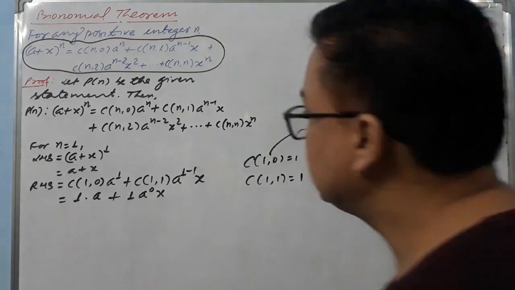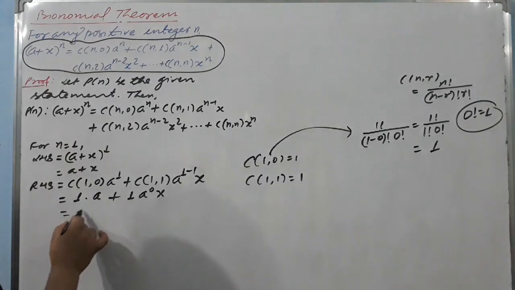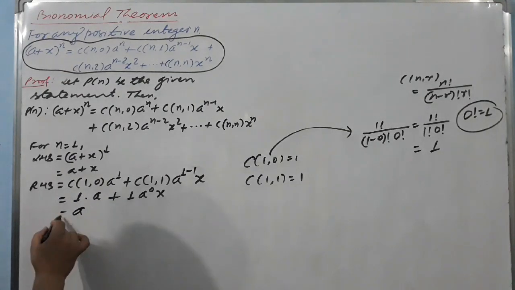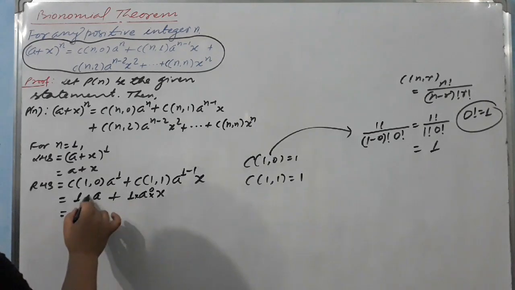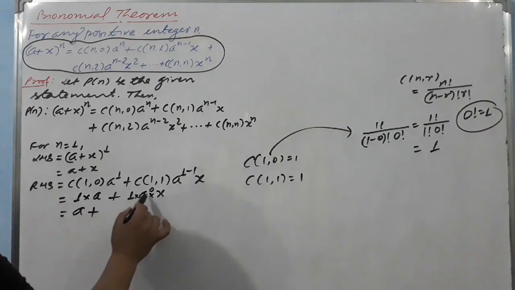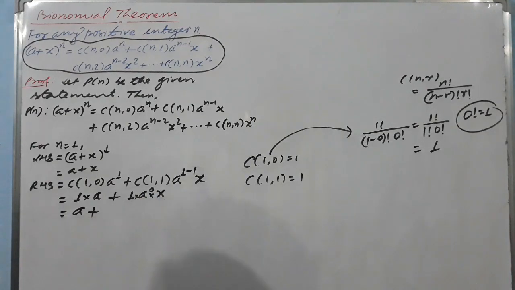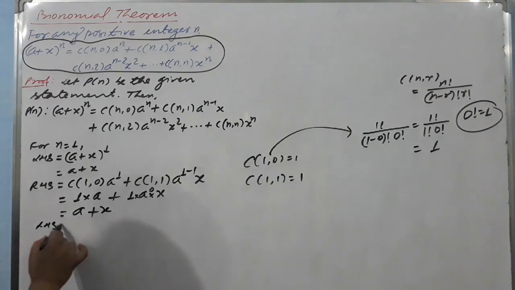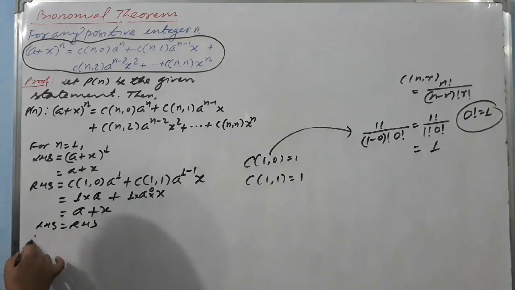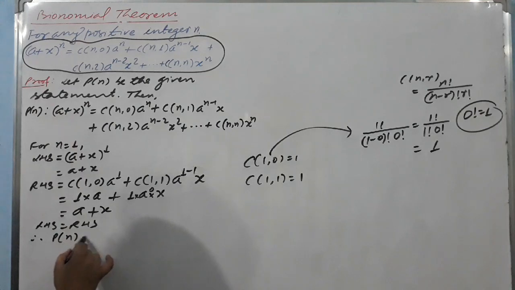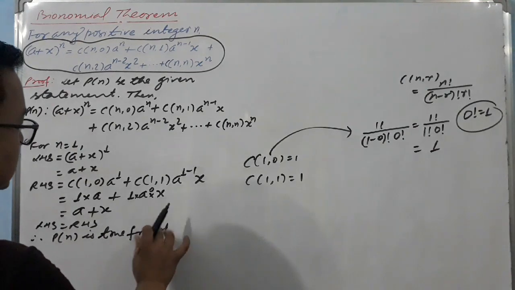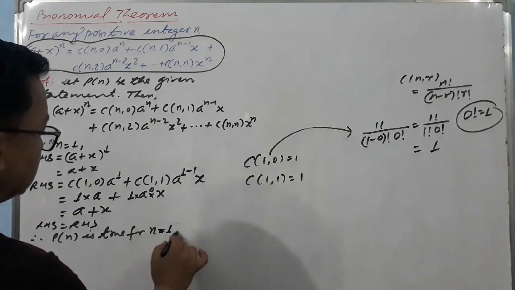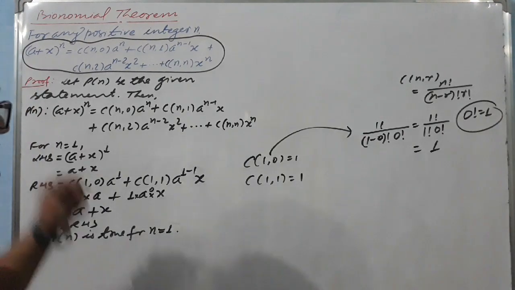So for this also the same. Now we get a plus x, and here 1, a raised to power 0, and 1 and x. So left hand side is equal to right hand side, therefore P(n) is true for n is equal to 1. One step is completed.